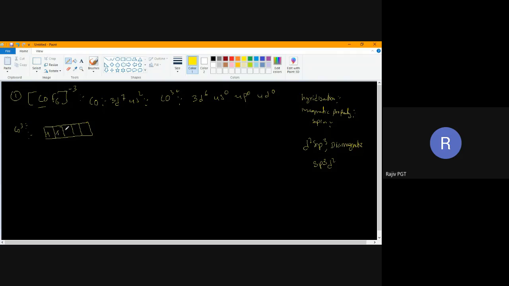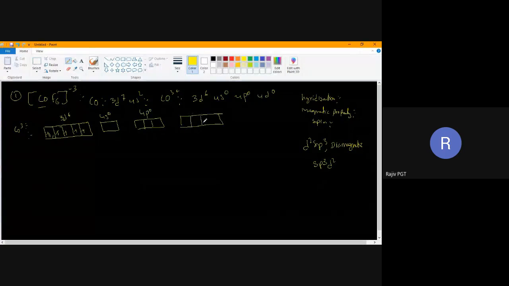Co3+. 1 2 3 4 5 6. This is 3d6. This is 4s0, 4p0, 4d0. Now check whether it is a strong field ligand or weak field ligand. What is the field of this ligand F? Strong field or weak field? Answer fast. Weak field ligand. So pairing will occur or pairing will not occur? Weak field ligand, WFL.